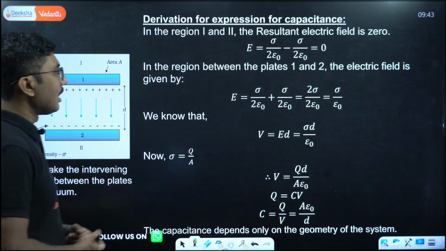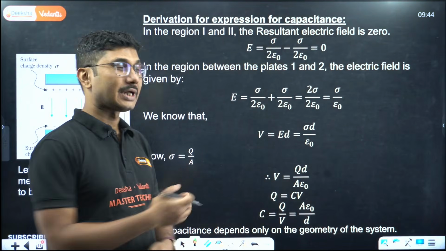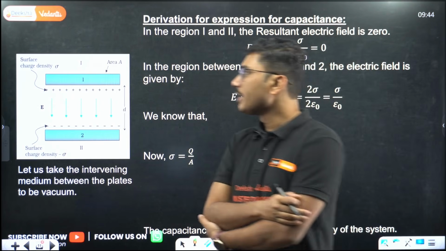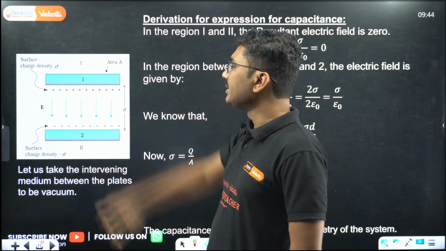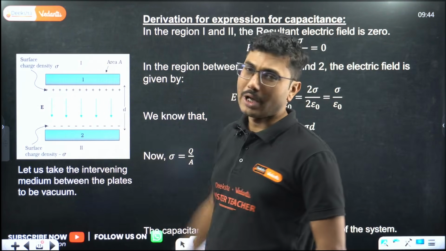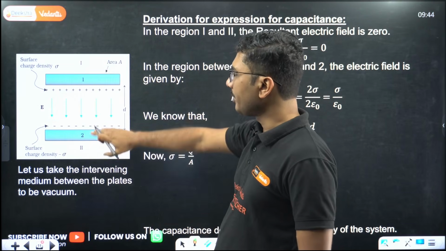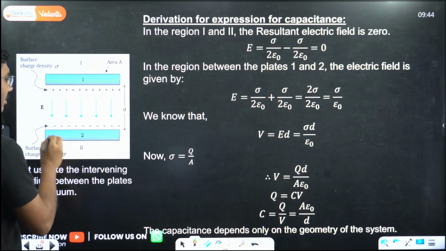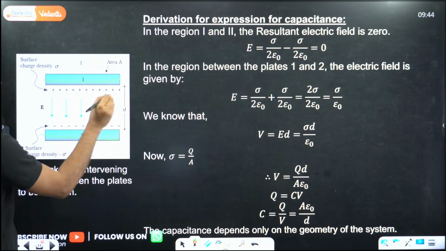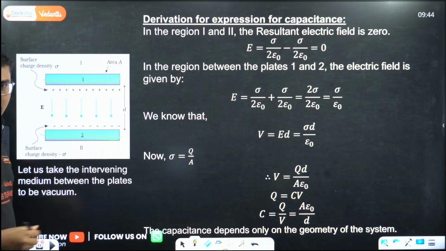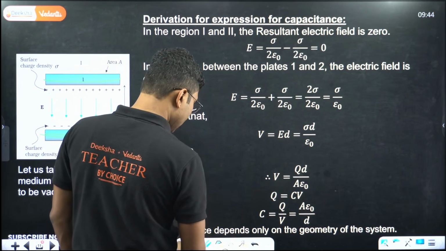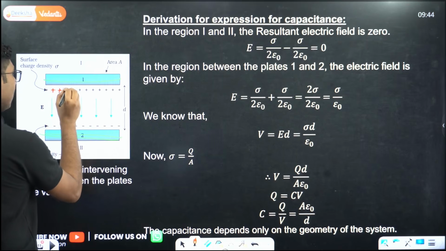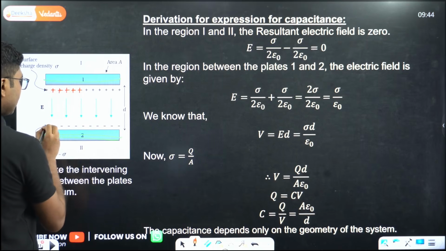We will see how to find the capacitance of the capacitor. That is a very important derivation, a 3-mark derivation. So here, suppose we have 2 capacitor plates, one plate here, one plate here. This plate is plate number 1, this plate is plate number 2. This plate is storing positive charges, and this plate is storing negative charges. I hope it is clearly visible. All the charges here are positive, and here all the charges are negative.